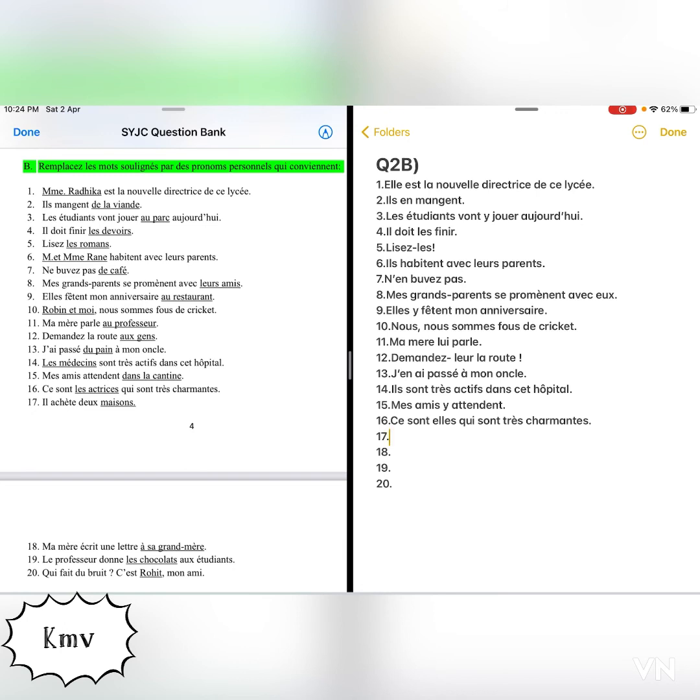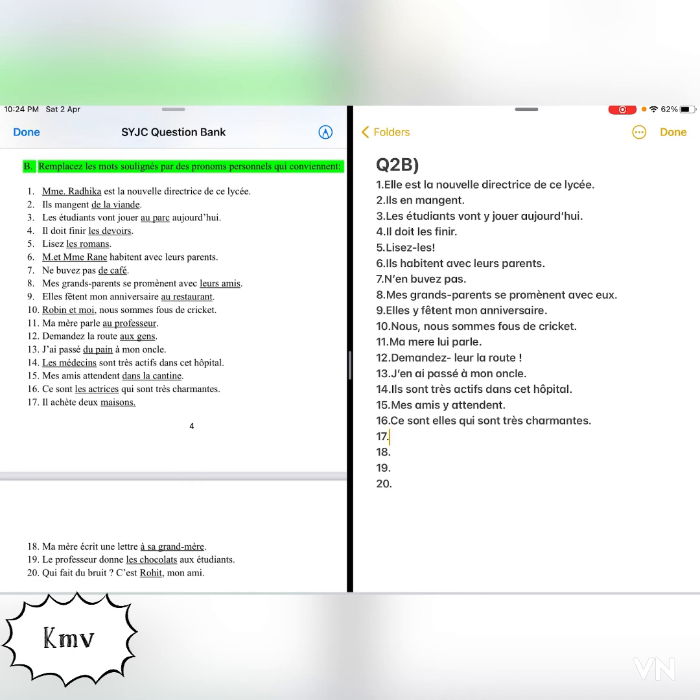Next one, il achète de maisons. So what is underlined? Maisons, right? So here you will replace it with which pronoun? You will replace it with the pronoun en. Why?